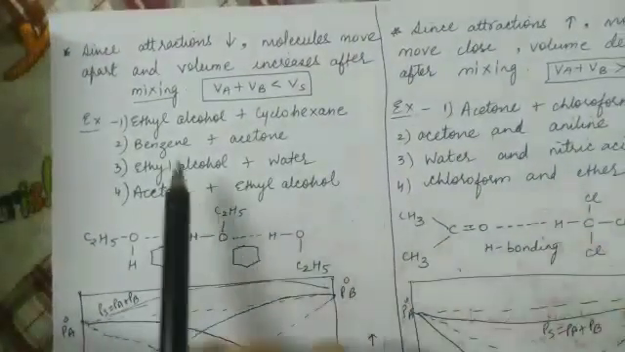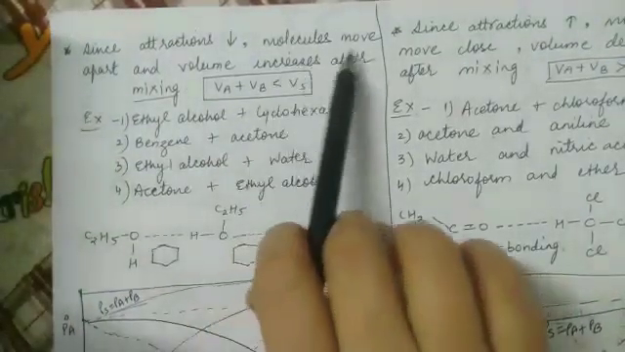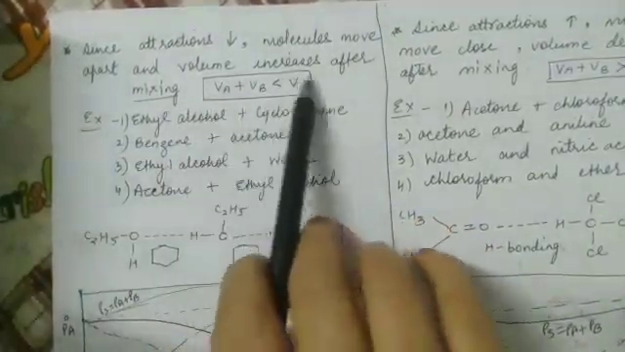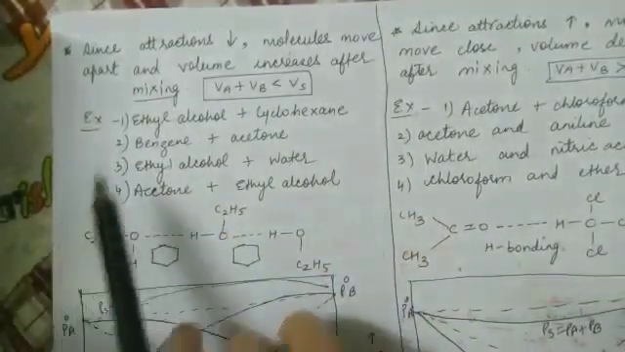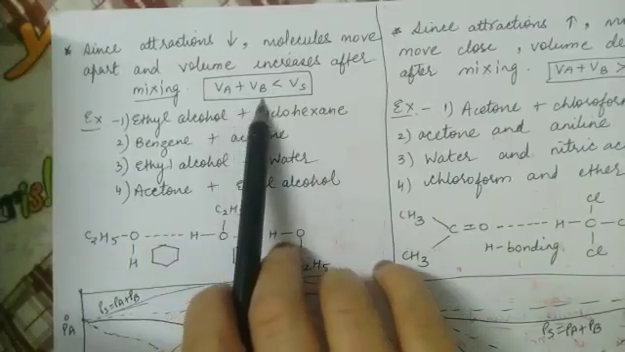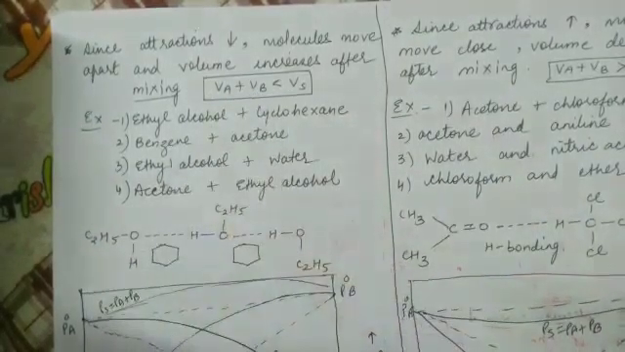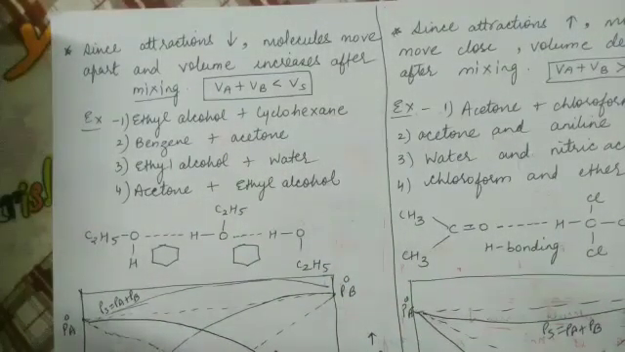Now, since the intermolecular attractions decrease, the molecules will move apart and volume increases after mixing. So the volume of the solution is more than the sum of the volume of individual components. If I take 50 ml of A and 50 ml of B, the resultant volume of the solution will be more than 100 ml.